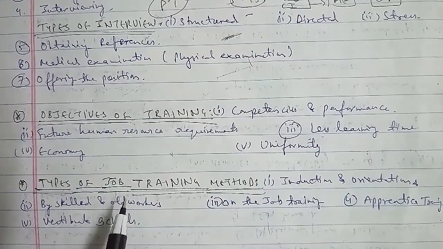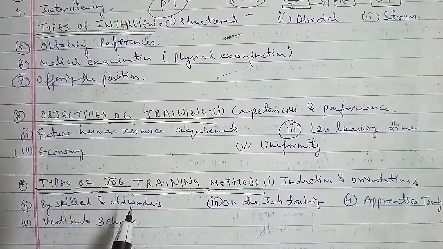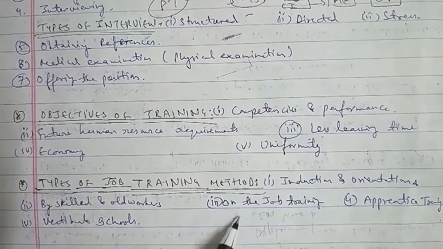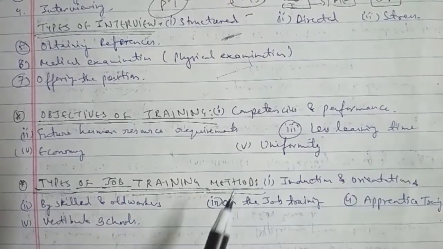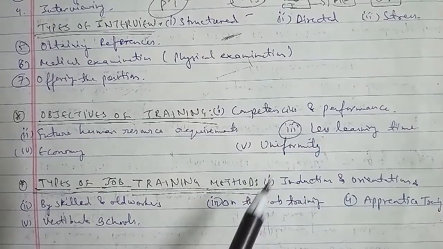He is familiar with the practical difficulties, and since the superior is giving the training, such an employee is prepared to take charge in case of the retirement of his superior as well. The fourth we have is apprentice training. Apprenticeship is the most commonly used method of training. It is a variation of on the job training, and the training is imparted in those trades or crafts which require a longer period to learn and gain proficiency.